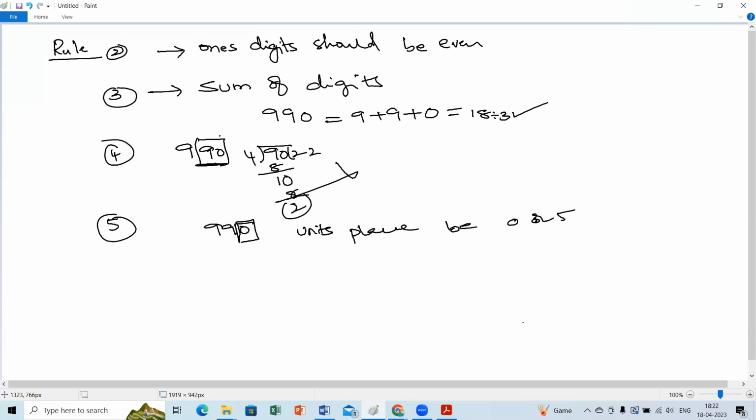Now, what is the divisibility rule 6? Rule 6 requires both rule 2 and rule 3 to be true. For 990, rule 2 is true and rule 3 is also true.